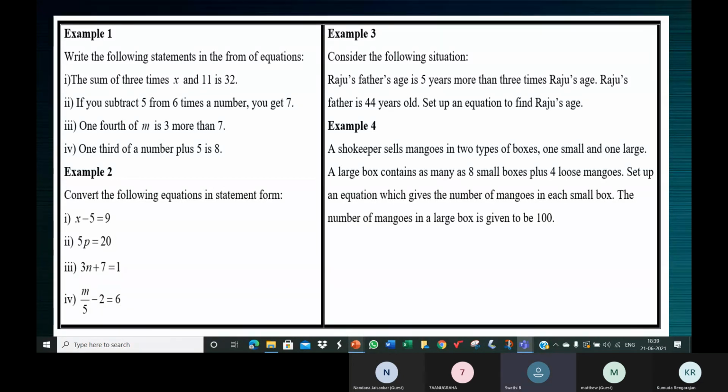Ma'am, 100. 100. It's given there. So these are the different things. How many boxes? 2 boxes, one small, one large. How many mangoes in the large box? 100. And in the large box, you can keep 8 small boxes and 4 loose mangoes. Okay. Now, one more question. How many mangoes are there in one small box?